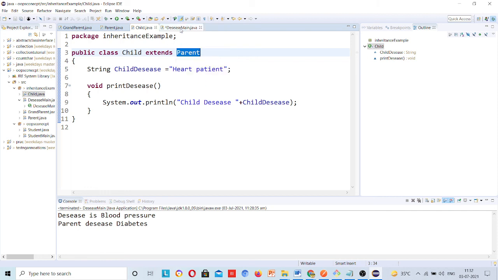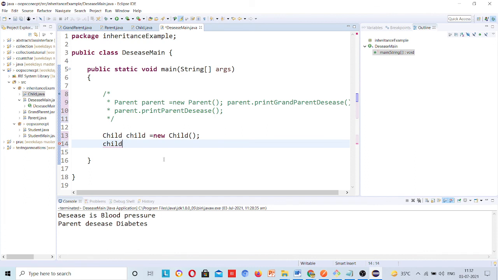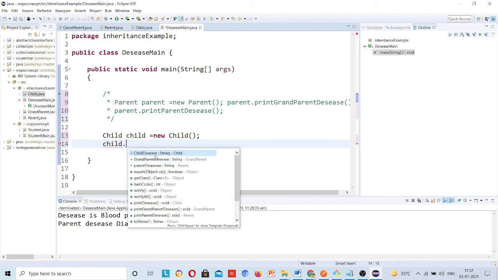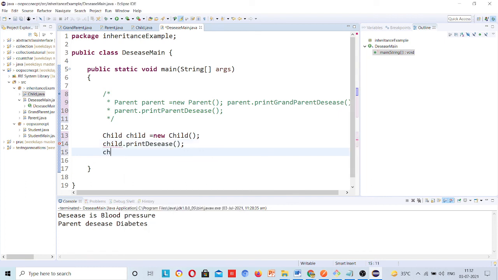So whenever I create an object for the child class, see, print grandparent disease, print parent disease, print disease. All these are present, so I will call them one by one.